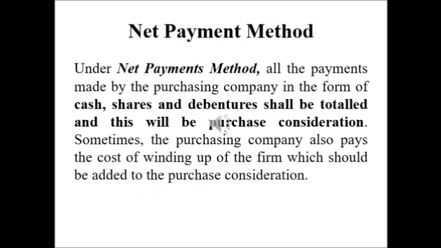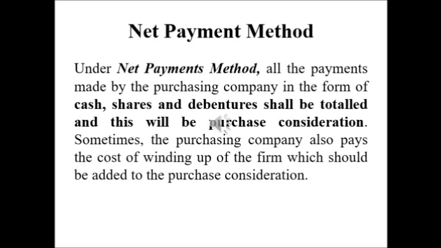The second method is the net payment method. All the payments made by the purchasing company in the form of cash, shares and debentures should be totaled, and this is the purchase consideration amount. That is called the net payment method. Sometimes the purchasing company also pays the cost of winding up.